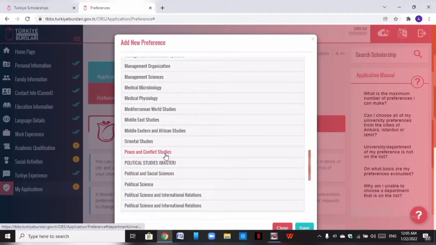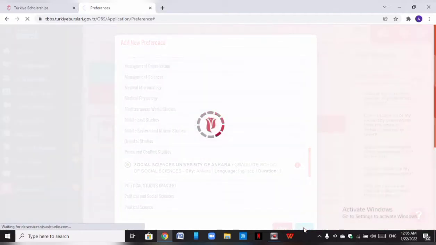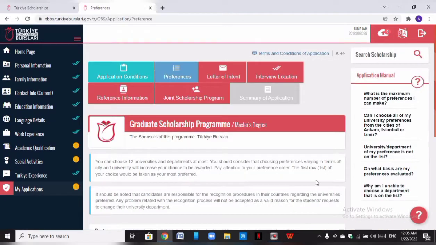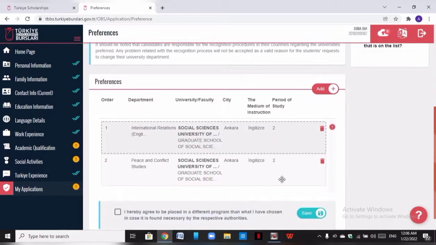Okay, so let's say peace and conflict studies. Okay, there's only one university that offers peace and conflict in English, which is University of Ankara. So click on it, and we save it. So this is how you choose your universities. You have to do this until you get your 12 universities.